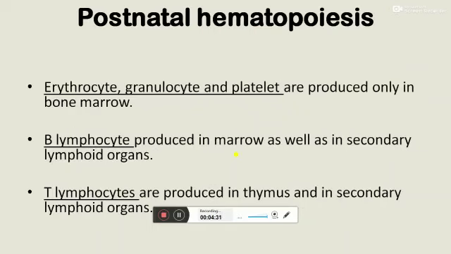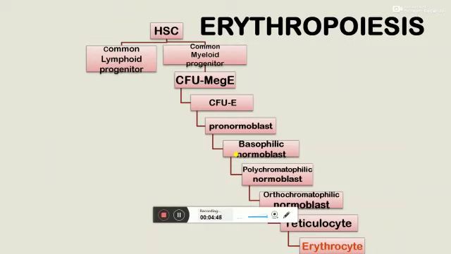In postnatal hematopoiesis, all erythrocytes, granulocytes, and platelets are produced only in the bone marrow. B lymphocytes are produced in the marrow and in secondary lymphoid organs like lymph nodes. T lymphocytes are produced in the thymus and also in lymph nodes.